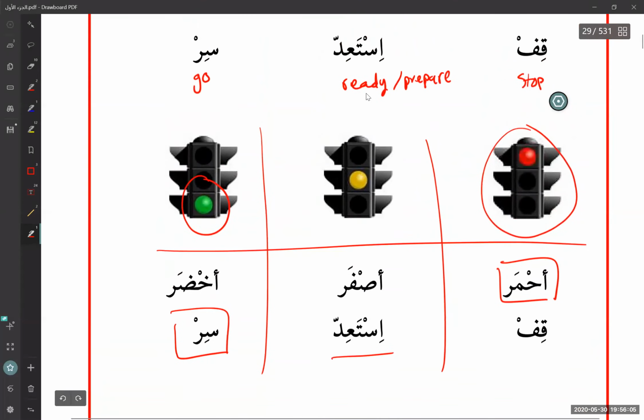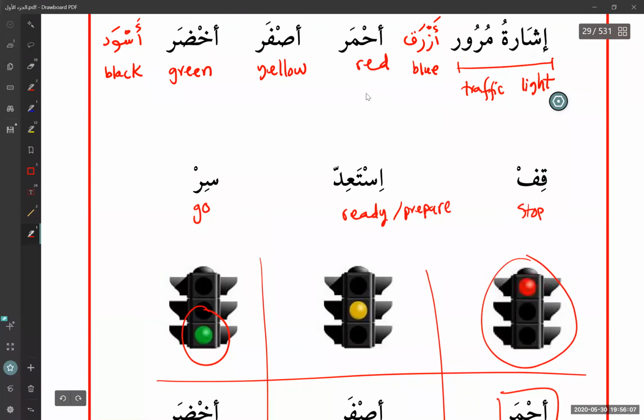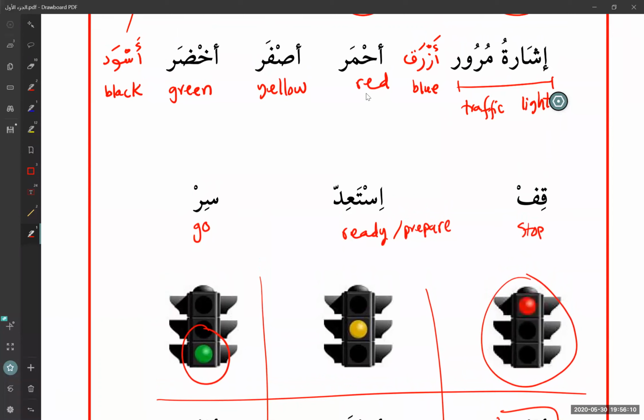You have to memorize these three words. By the way, these are the first verbs that we've got. Okay, these are verbs. Qif, stop. Ista'id, prepare or be ready. Sir is go. And all of these verbs are something that's called in grammar a command verb. Like someone is commanding you to do something. Okay, so don't worry too much about these things, but for now just memorize these words. Qif means stop, ista'id means ready, sir means to go or to move. All right, to move. Okay, move.